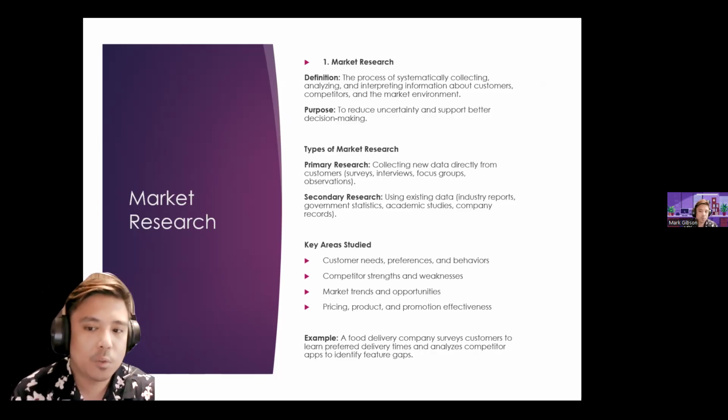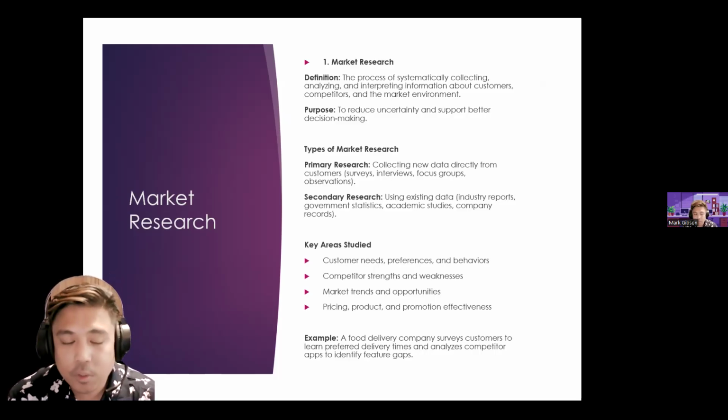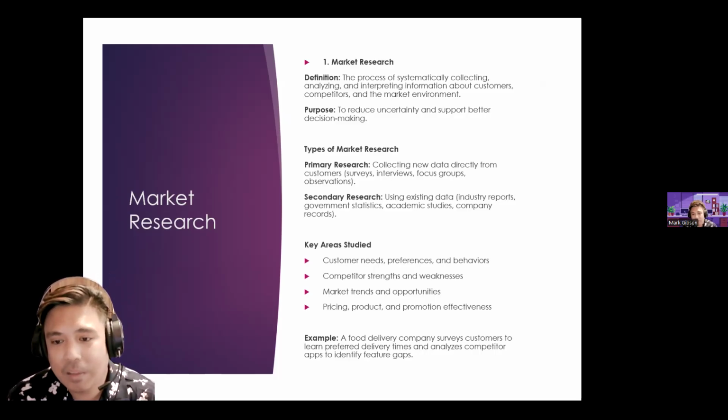And then we'll look also at market trends and opportunities. Most of the companies rely heavily on influencers, TikTok posts, Instagram, Facebook. So that's the trend right now.